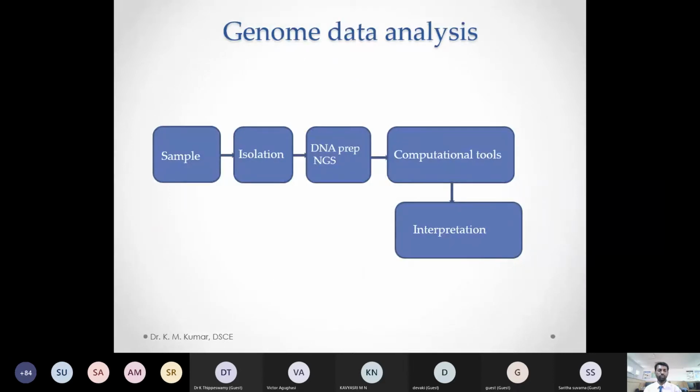So what are we going to do now? We take a sample. In India, many samples are collected from many places, and SARS coronavirus samples are collected from many areas across the world. From those samples, the virus organisms are isolated, and they follow some steps in next generation sequencing preparation, PCR and so on. After that, a lot of analysis can be done computationally. Computational tools will help us characterize and analyze this genome. Finally, we can interpret it easily and get some solutions.